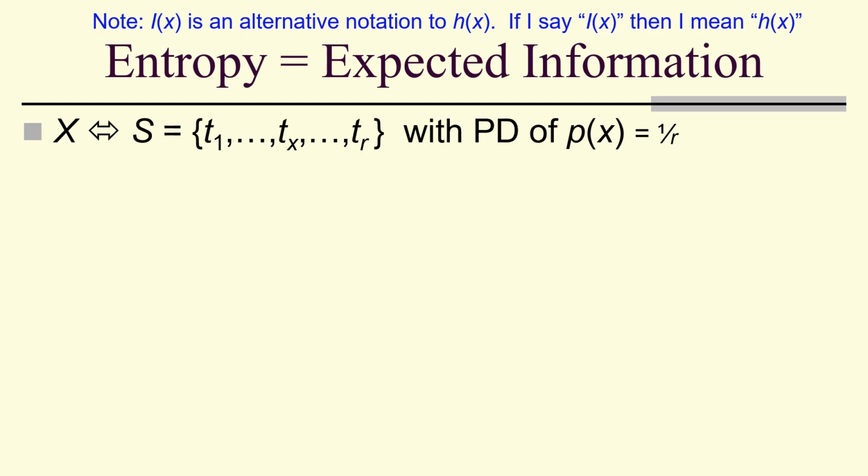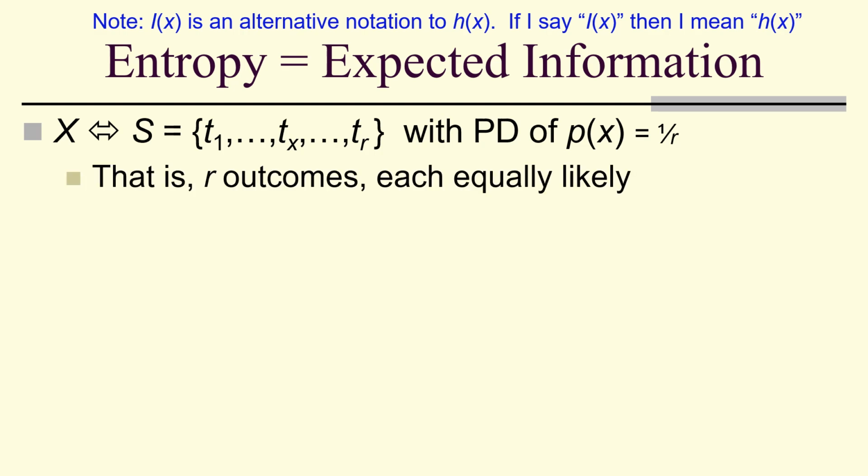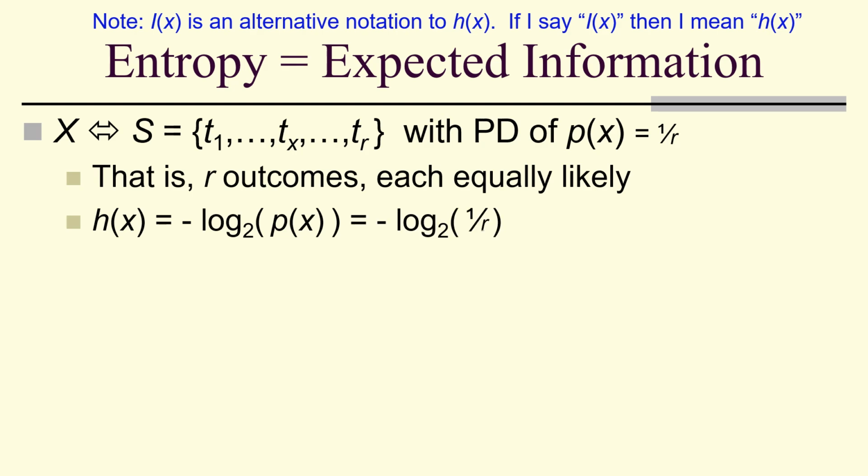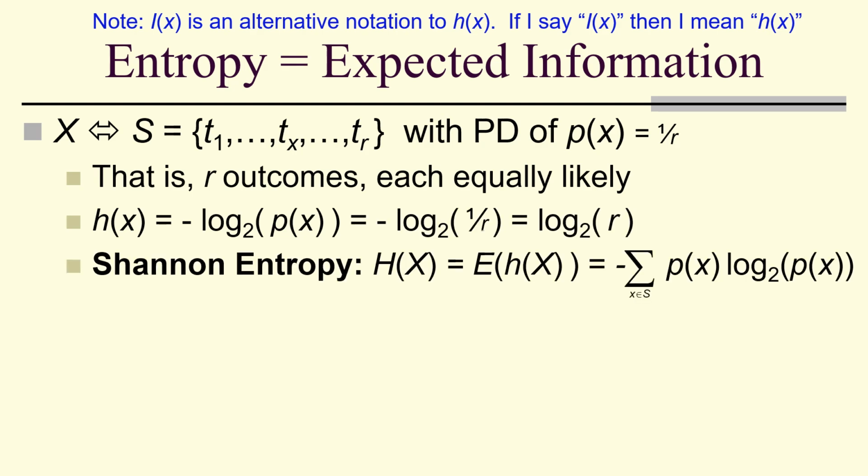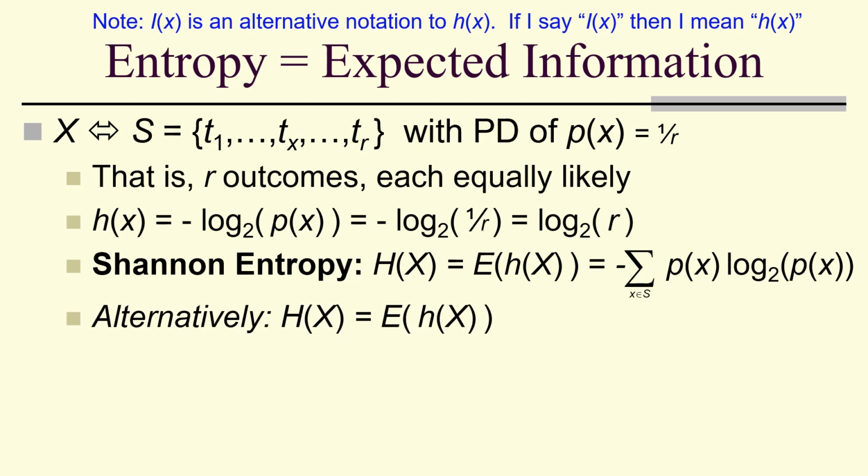So suppose we have outcomes that are equally likely. The probability is 1 over r for r outcomes. So the self-information is just the negative log base 2 of 1 over r, but that's just the log base 2 of r. Shannon entropy is defined as you see here. Alternatively, Shannon entropy is just the expected surprisal or self-information.